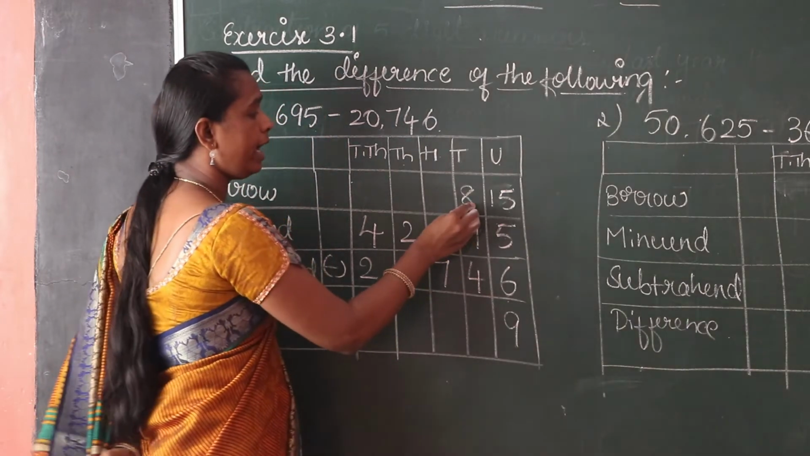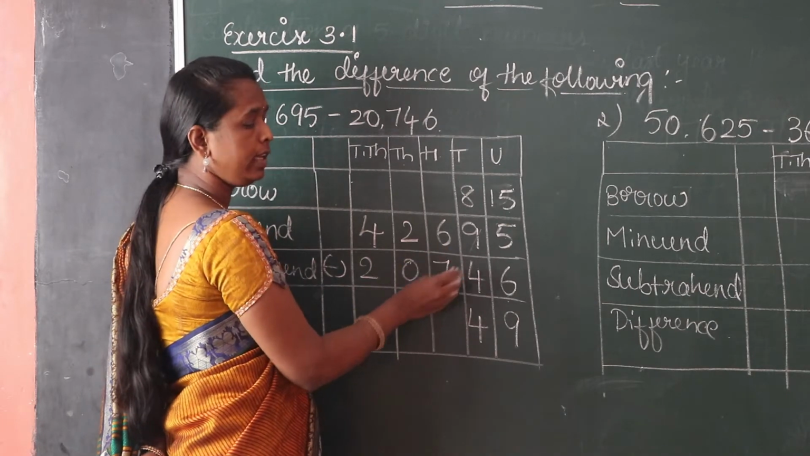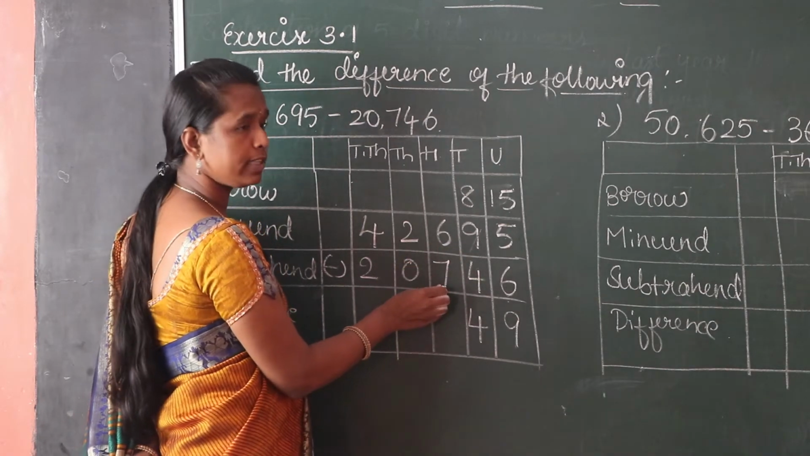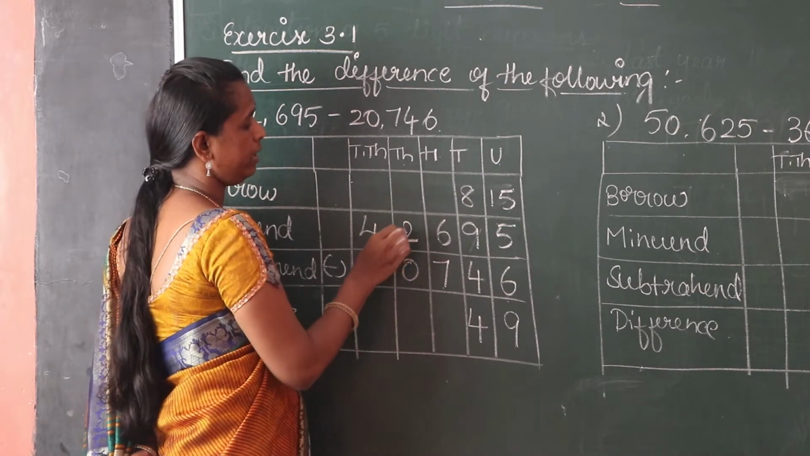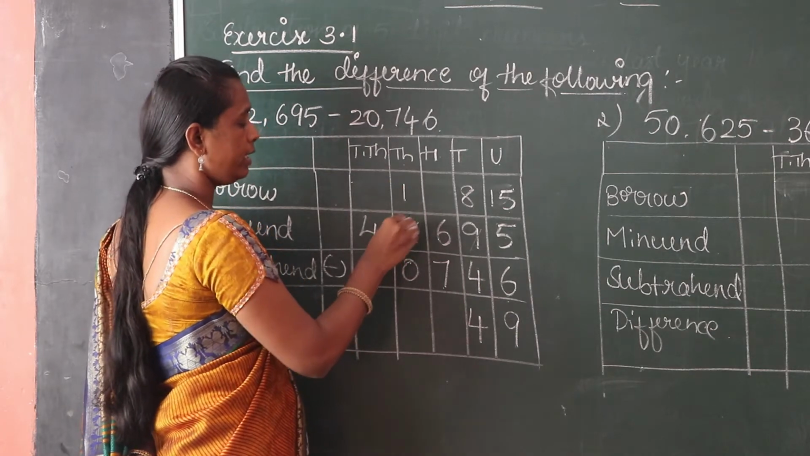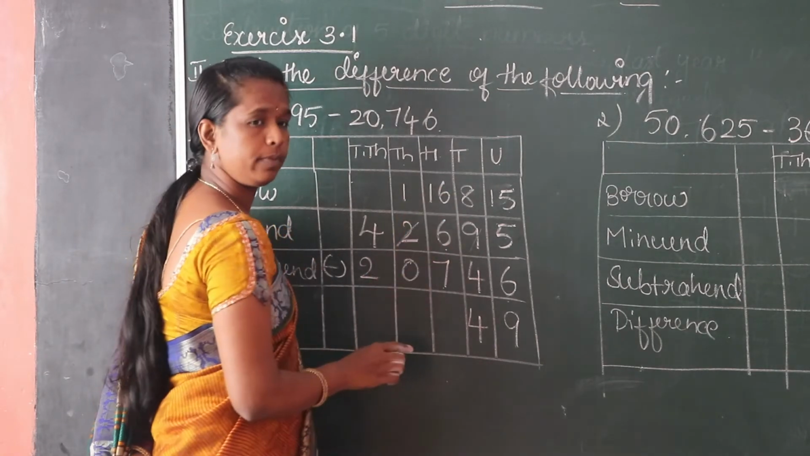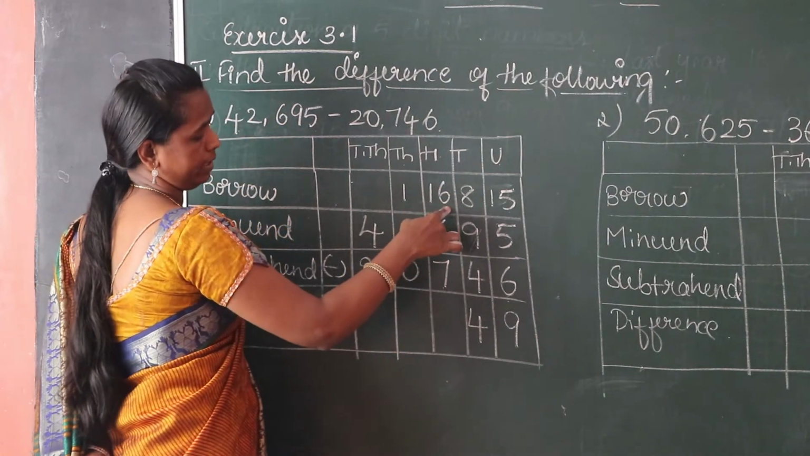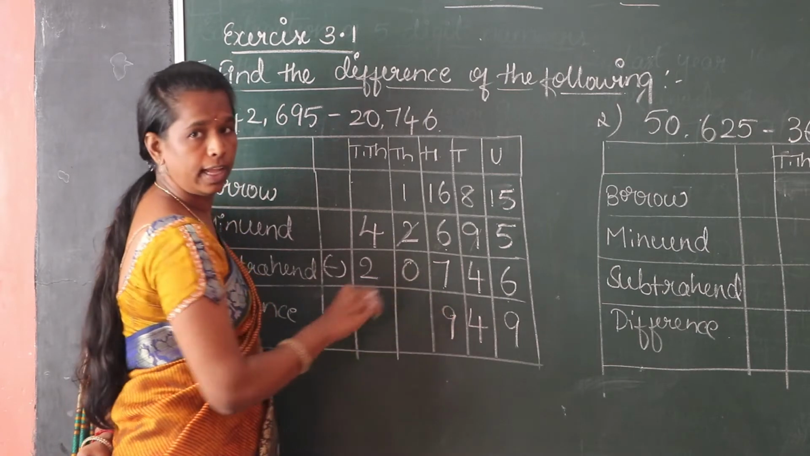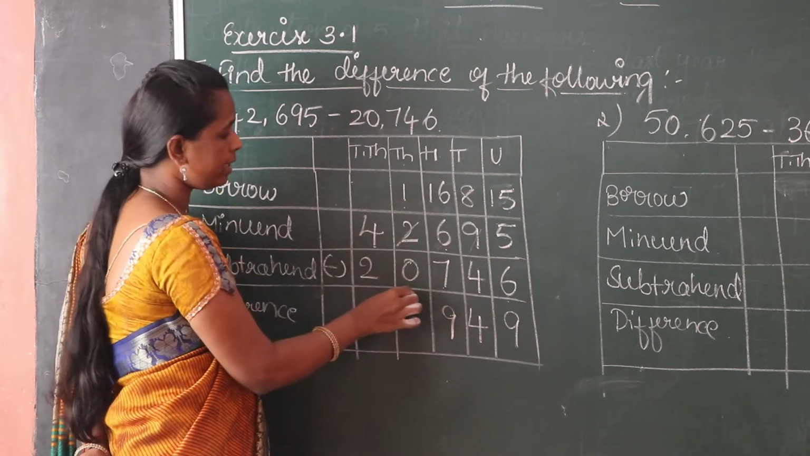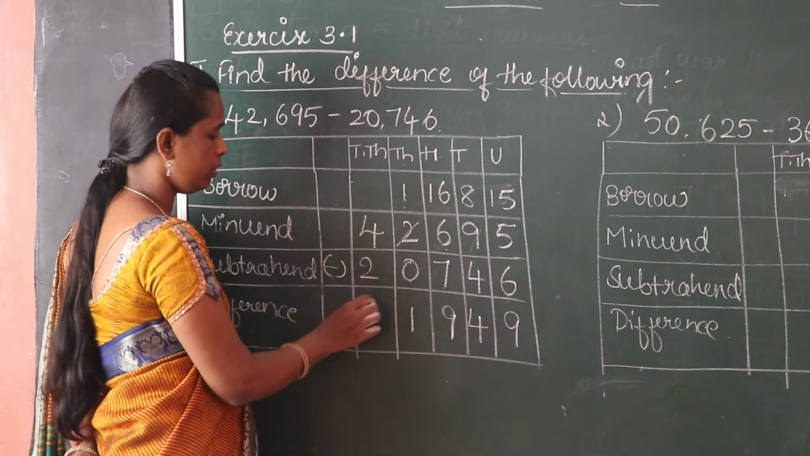9. Okay, 8 minus 4, 4. Here 6 minus 7 is there. Here also not possible for subtraction because 7 is a greater number. Take borrow from the 1000 place. In the 1000 place 2 is there. This 2 becomes 1. Take borrow 10 to this number. This 6 becomes 16. Okay children? 16 minus 7 is 9. And then 1 minus 0 becomes 1. 4 minus 2, 2.